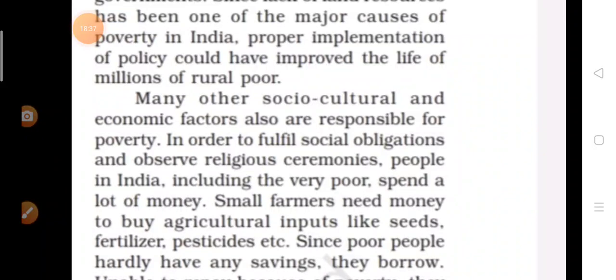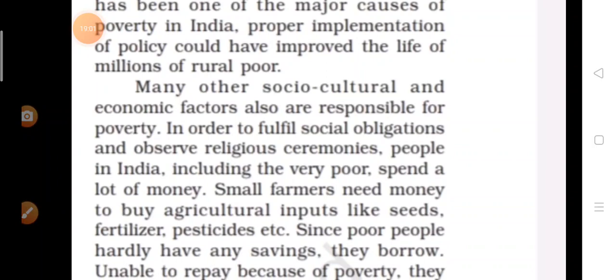One more thing, that proper implementation of policies could have improved the life of millions of rural poor. I told you, there is no proper implementation of those policies, land reforms policies. If the state government or the officers did it properly, maybe the life of millions of rural poor would have improved today. They failed to apply those policies, land reforms, or these kinds of policies.